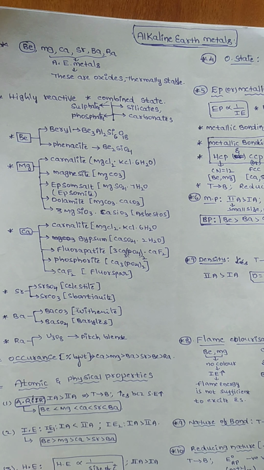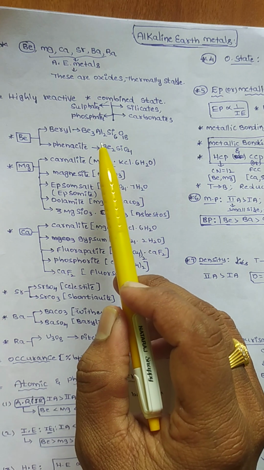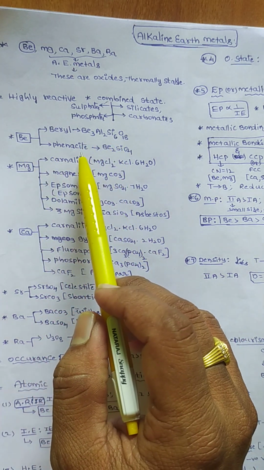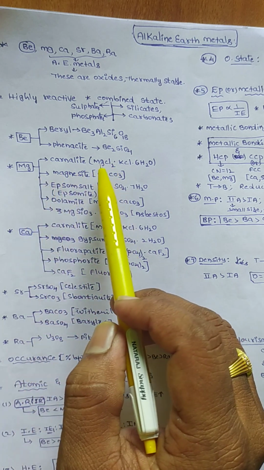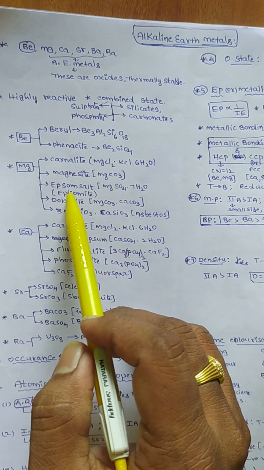Now these are available in the earth crust in the combined state, not in the native state, because these are highly reactive. Beryllium is available in the form of beryl, and it is also called phenacite. Next, magnesium: carnallite is important. Magnesite is the carbonate ore of magnesium.